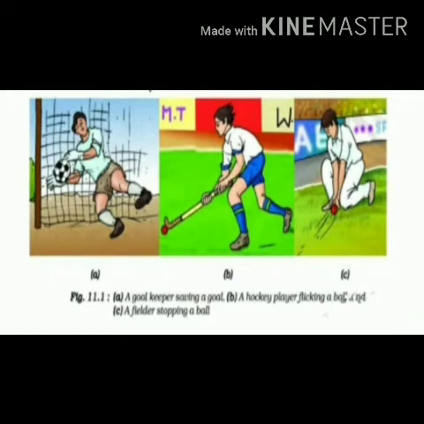If a goalkeeper has to save the goal, or if a hockey player has to pass the ball to another player of his team, or if a fielder has to stop the ball, as shown in the figures, what do they have to do to get the result? They all have to apply an external force, either to make the object move or to bring a moving object to rest. So, if we want a stationary body to move or a moving body to stop, we need to apply an external force. So, here comes the force.